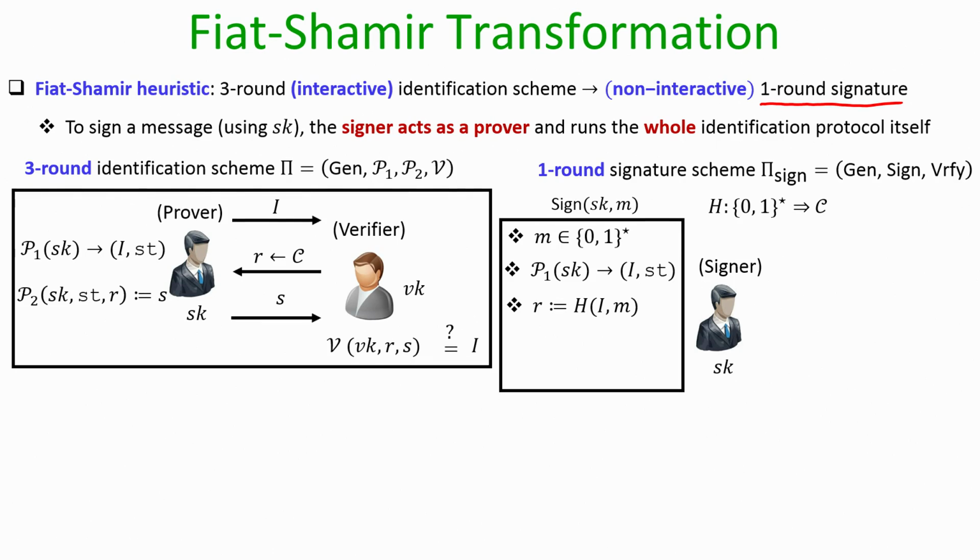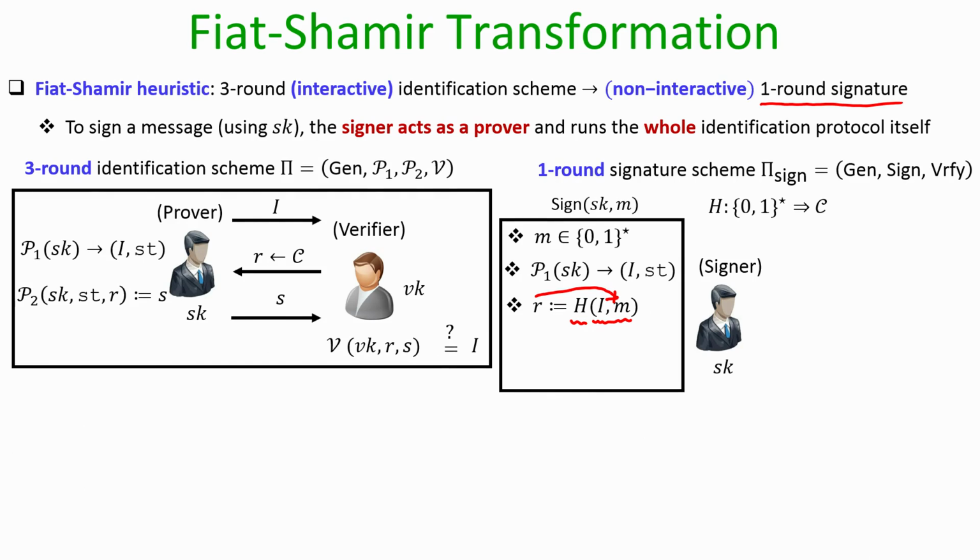Ideally it should pick the challenge R uniformly at random from the challenge space, but now we are going to design a signature scheme, so the message also should come into the picture while picking the challenge R. To pick R, the signer runs the hash function H on the commitment I and the message which it is going to sign. So, the challenge R is associated with the message which the signer wants to sign.